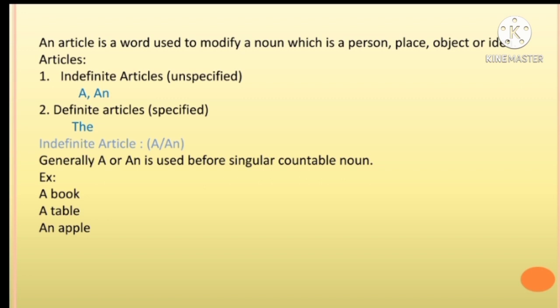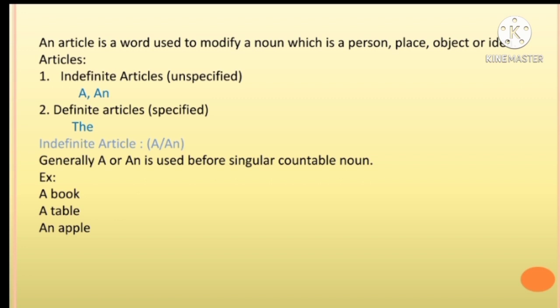Articles can be divided into indefinite articles, a, an, which are unspecified, and definite articles, specified, the.